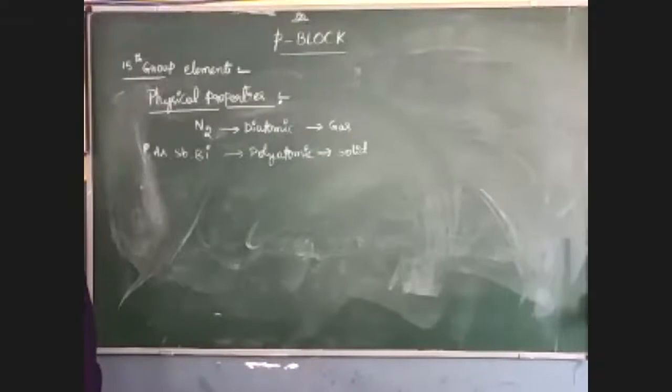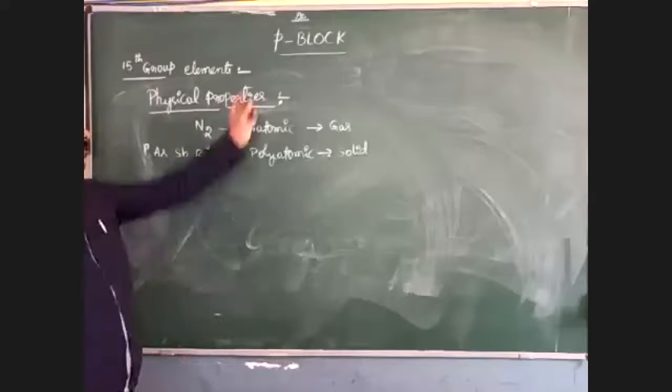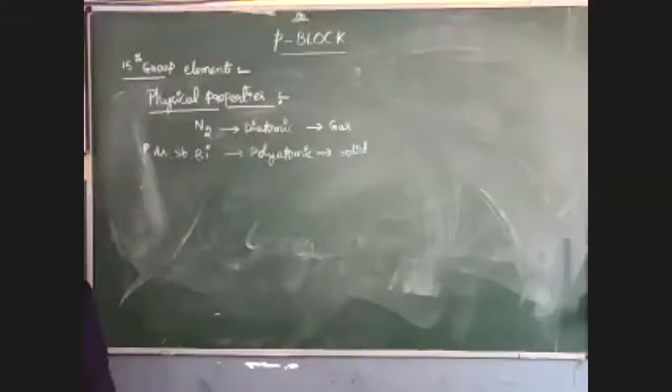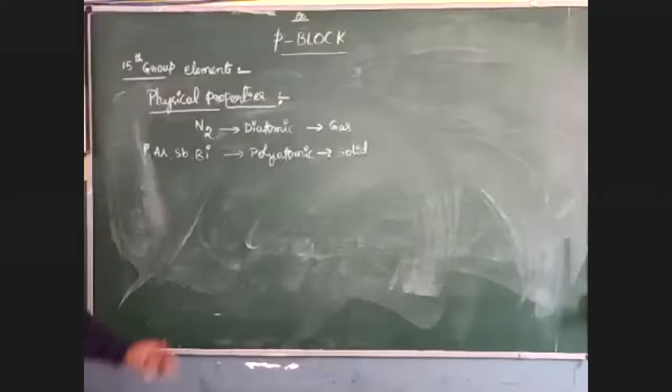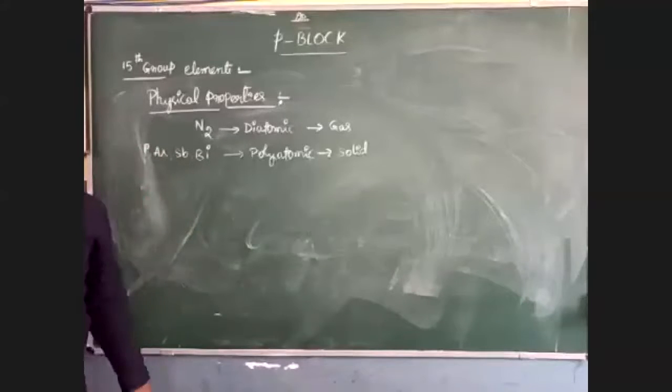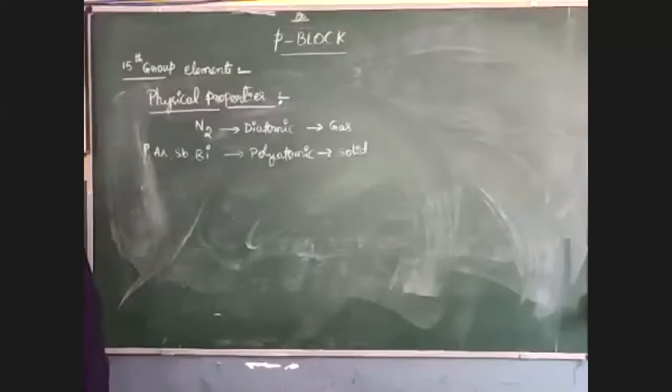If you go for the melting point, it is least for nitrogen and highest for antimony. Bismuth's value is not available in our textbook. So the highest melting point is for antimony and the least is for nitrogen.